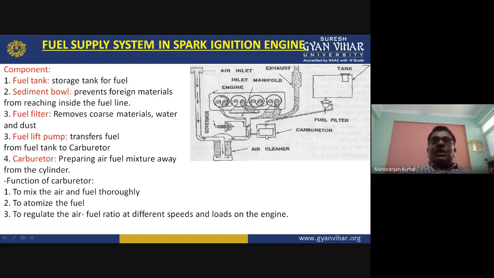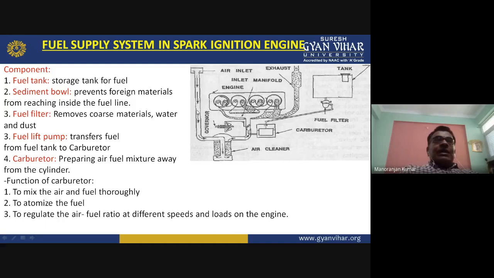The purpose of this carburetor is to mix the fuel and air. The fuel is coming from the tank, but from here the air will come. The air is coming from the air filter. Here you can see this is the carburetor, and from this side the petrol is coming. From this side is the air filter, the air cleaner. This is the inlet of that air cleaner, so here atmospheric air will come.